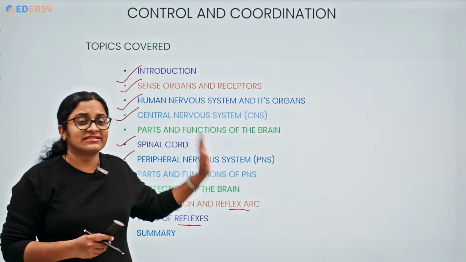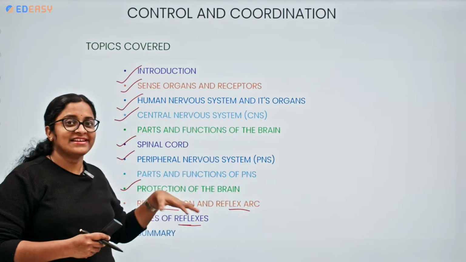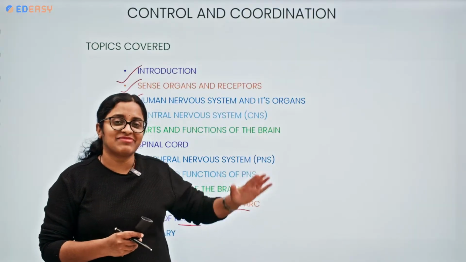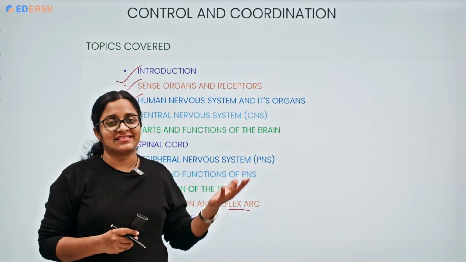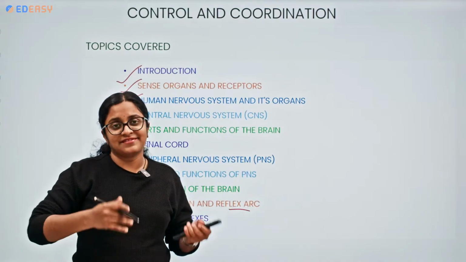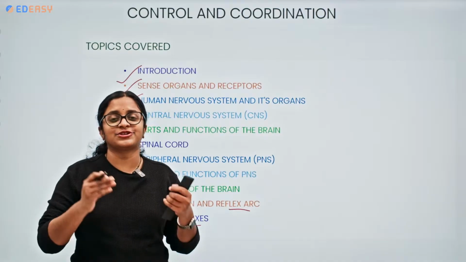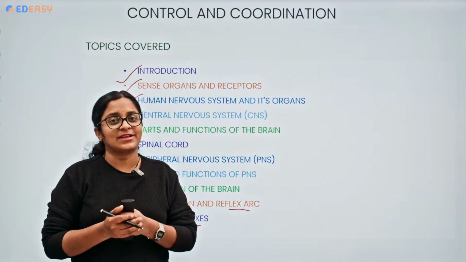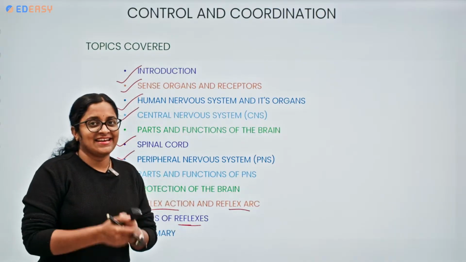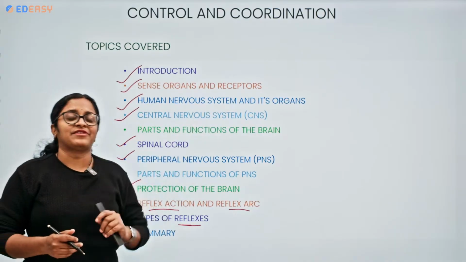Today's discussion will be only this. In the upcoming sessions, we shall understand how coordination in plants is carried out, what the function of plant hormones is, and what the function of human hormones is. All this conceptual discussion will be there. Now let's see what the concept of control and coordination is.